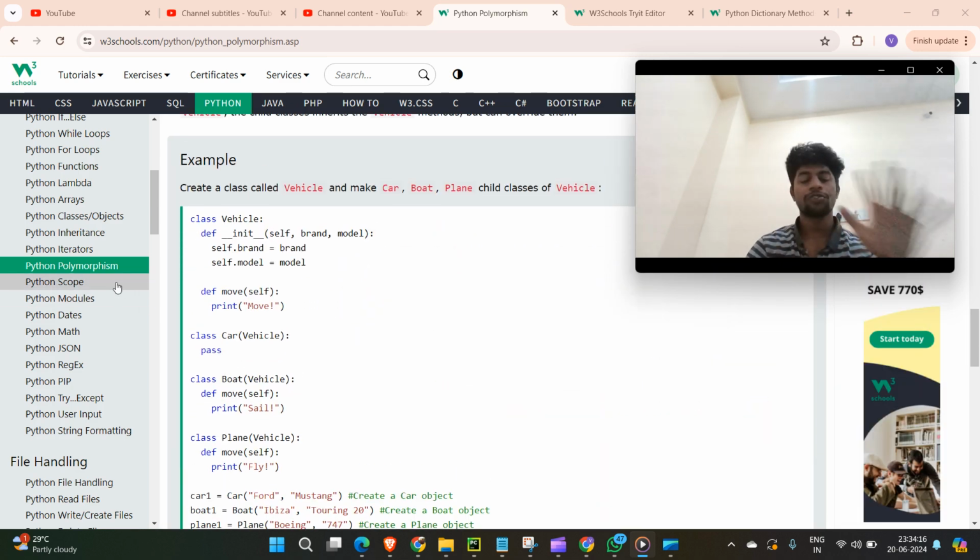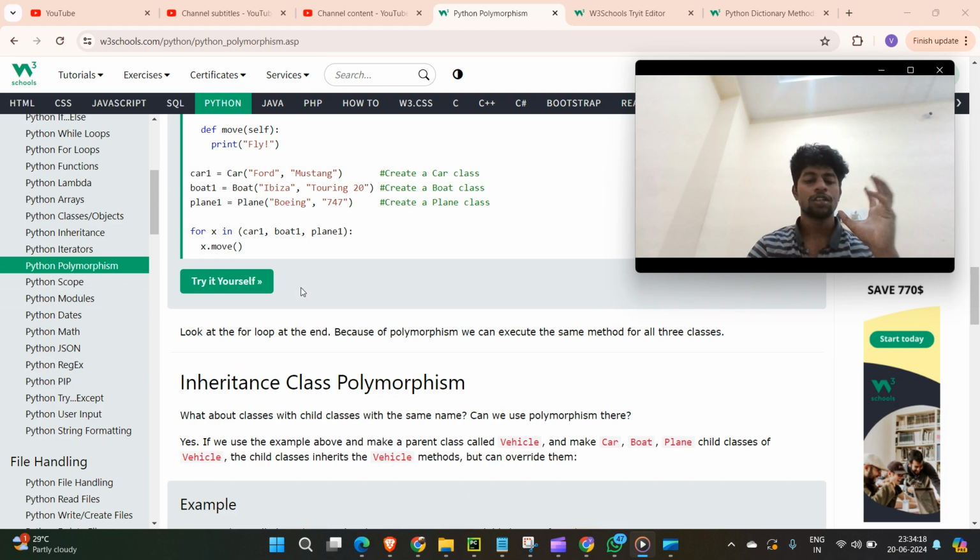Poly means many, so many forms. That's it. In summary, you have the same names, but you deal with the same-name methods by changing the logic inside the function or by increasing the number of arguments. Those are the ways to use polymorphism.